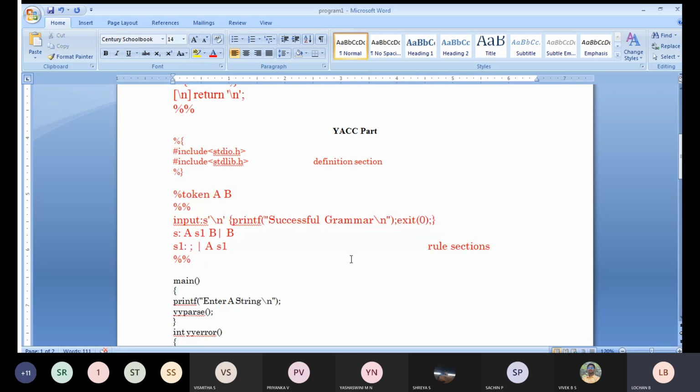Next, S implies. If you see in this particular case, you'll be getting two things: capital letters and small letters. What are the capital letters you got? A and B you got. Which are the small letters you got here? Small letters, S and S1, we have taken. Whatever capital letters you have taken, we used to call them non-terminals. Whatever small letters you are going to get, these are your terminals.